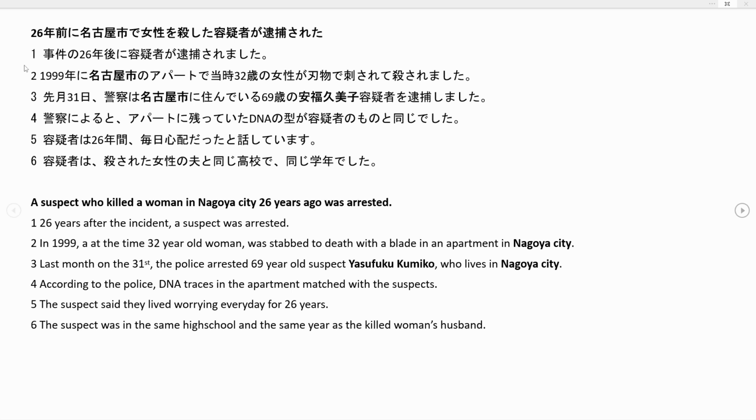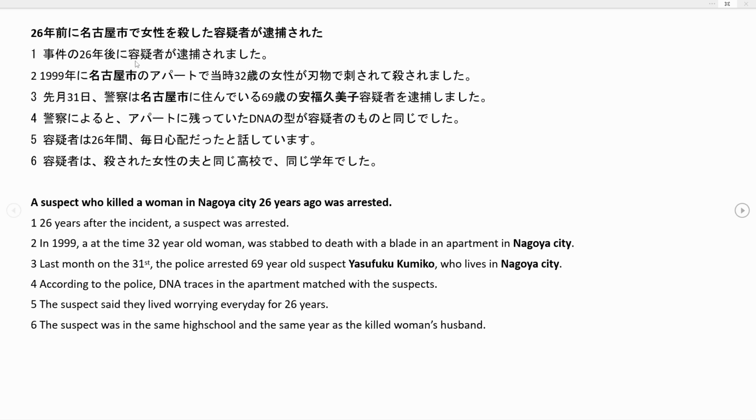Then we go on to sentence 1. 事件の26年後に容疑者が逮捕されました。So we have the same verb as before, just in the ます form, so in the more formal verb form. So someone was arrested.